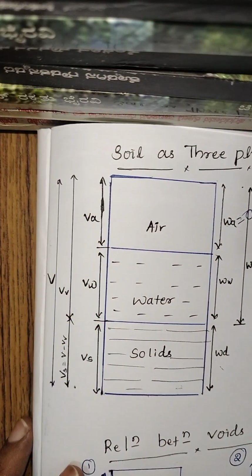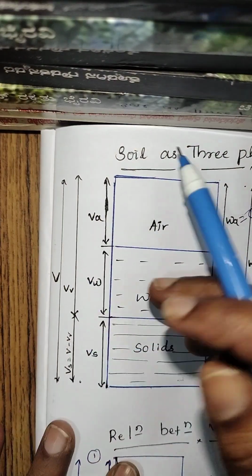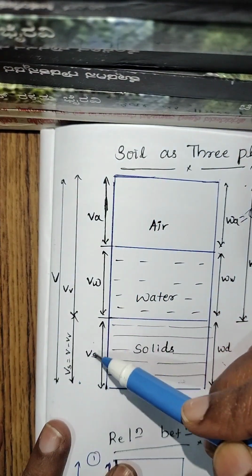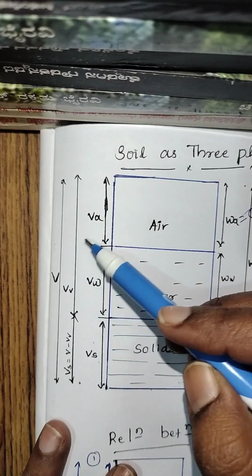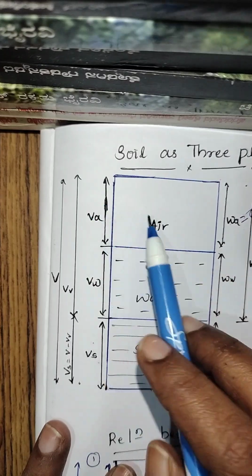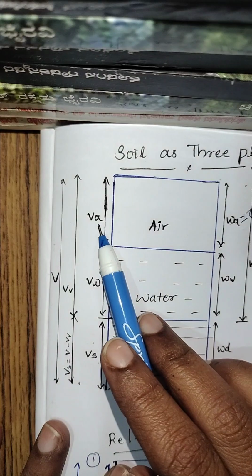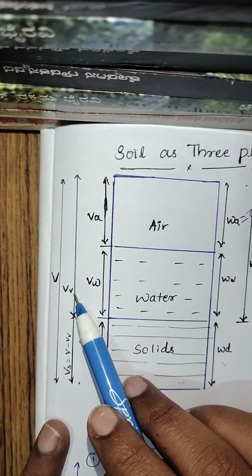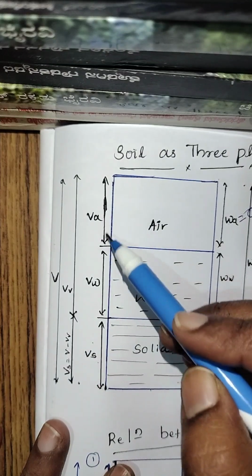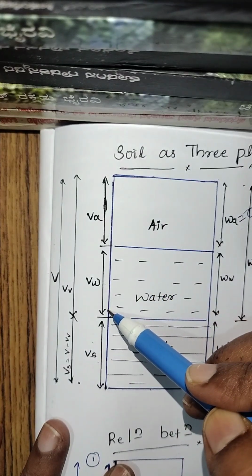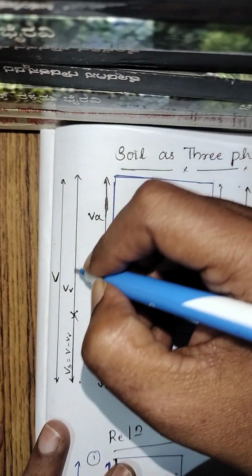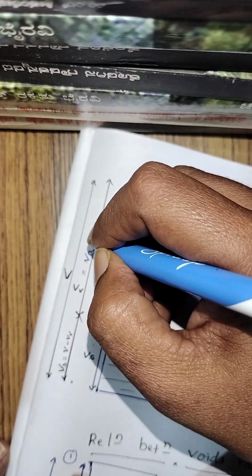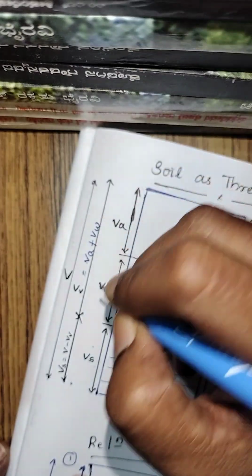And here the volume of the solids, it has a volume, that's why it is the volume of the solids. And the volume of the voids, because air also exists; the air does not have weight but it has volume. That's why the volume of the voids includes the volume of the air as well as the volume of the water.